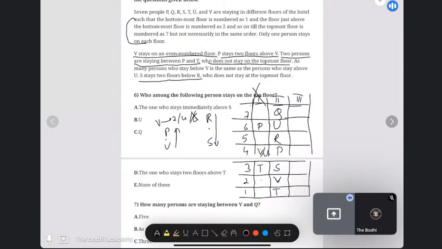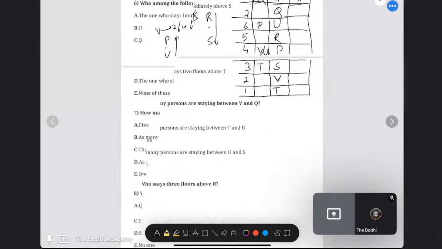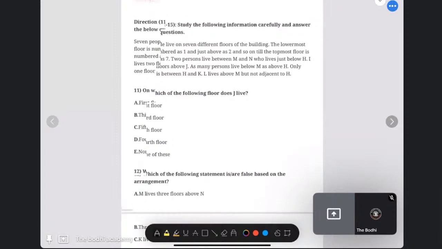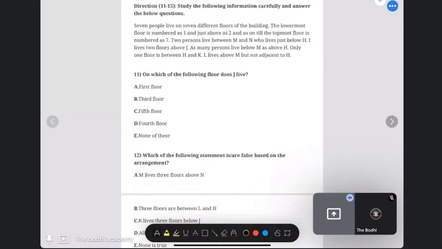These questions are very easy, low level. Once we complete the low level questions of all the puzzles, then we'll move to the high level. Now, this question. Very easy. Question number 11 to 15. Anyone, if we can solve, then you can just quickly type in the comment box. Okay.